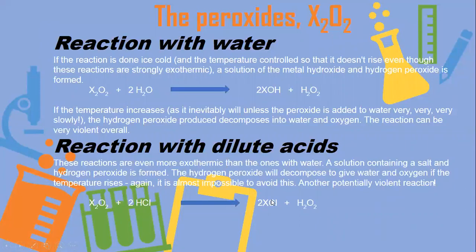These are general equations. These reactions are highly exothermic reactions. A solution containing salt and hydrogen peroxide is formed. Hydrogen peroxide will decompose to give water and oxygen.